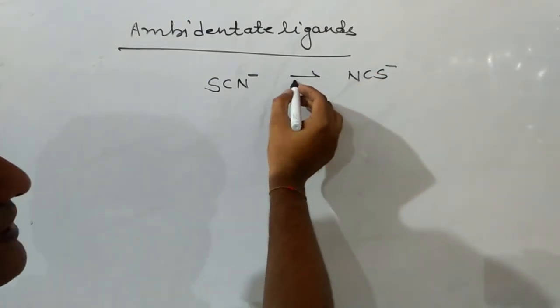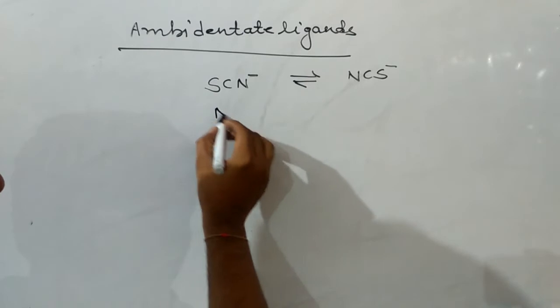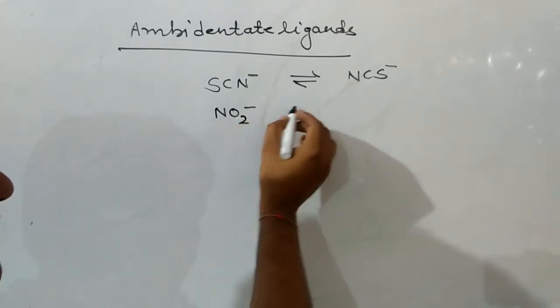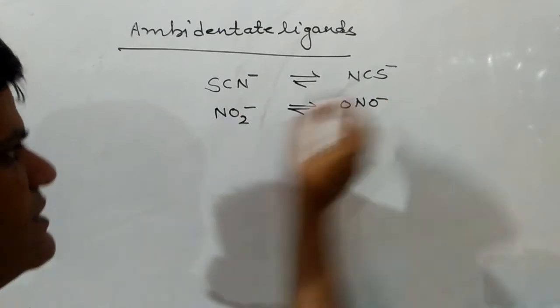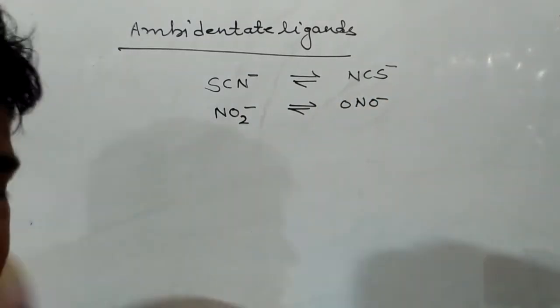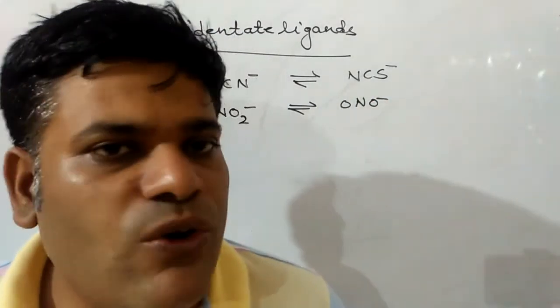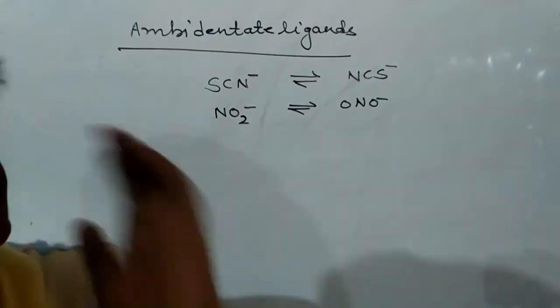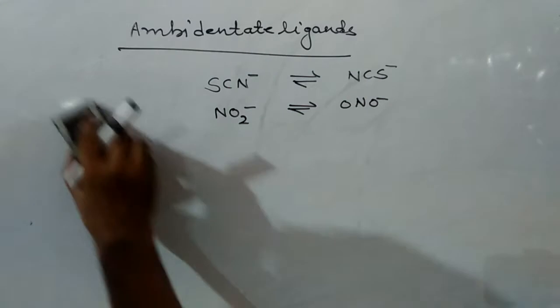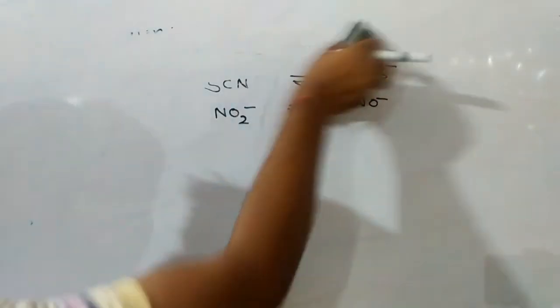SCN negative and NCS negative, similarly NO2 negative and ONO negative, nitro and nitrito. These are the ambidentate ligands. They have more than one donor site in them, but use only one for bonding. That's why these are known as ambidentate ligands. After this, we have to discuss the chelating ligands.